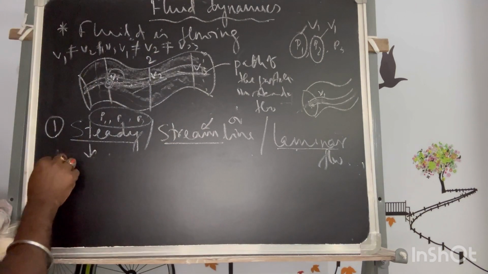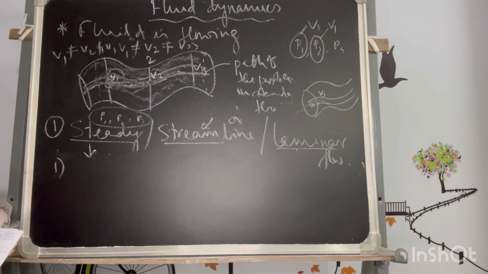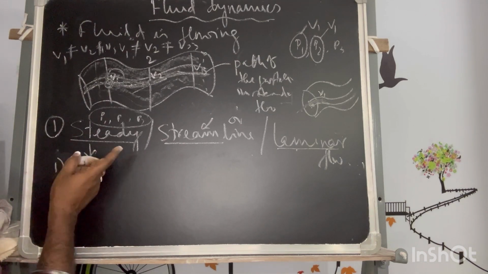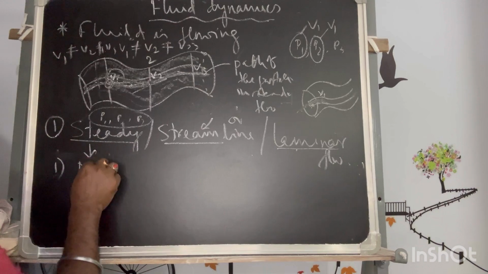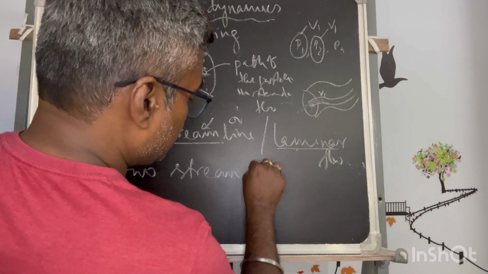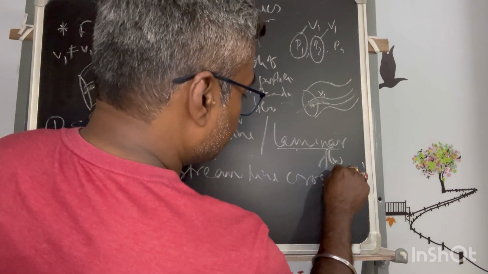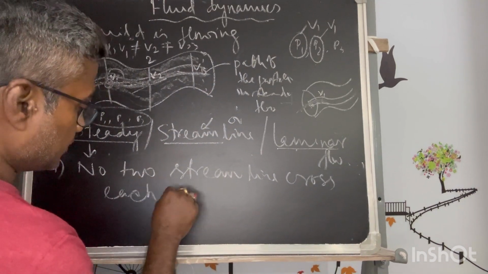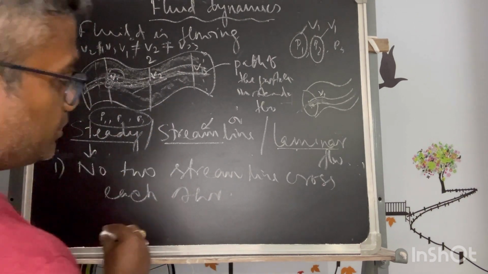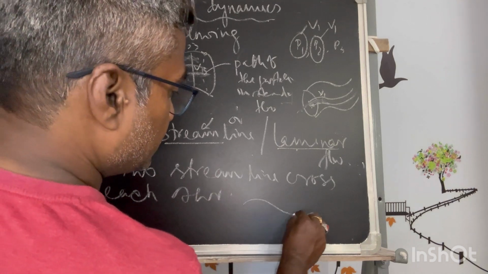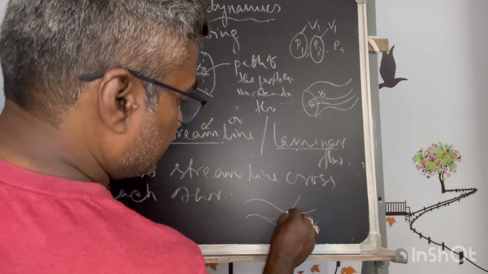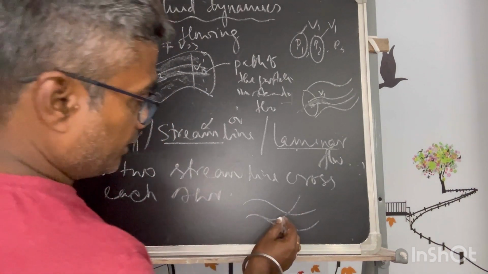So let me write down, then we will explain. It says in a streamline flow, no two streamlines cross each other. Why is it said? This is also a concept. When a streamline flows like that, and another streamline flows like that, if they cross each other, at the point of crossing, what would happen if I want to calculate the velocity?